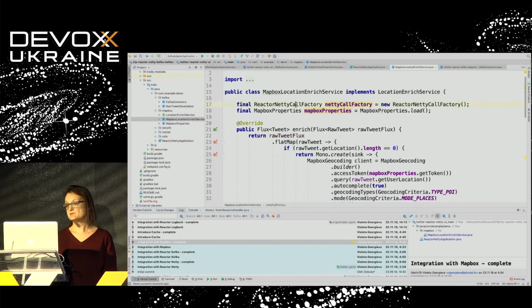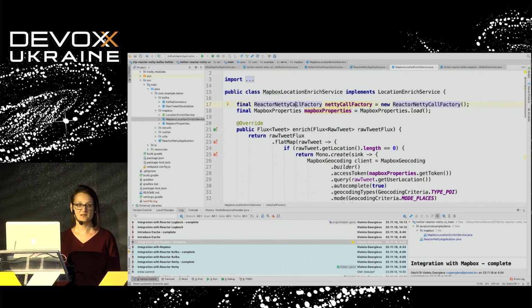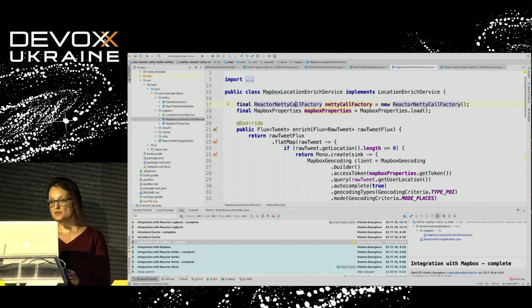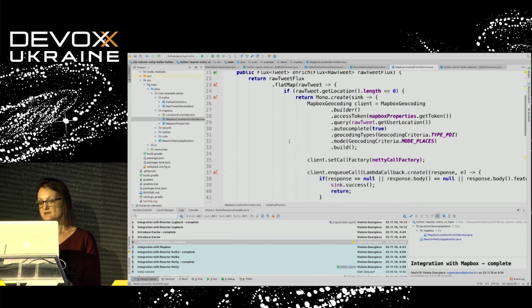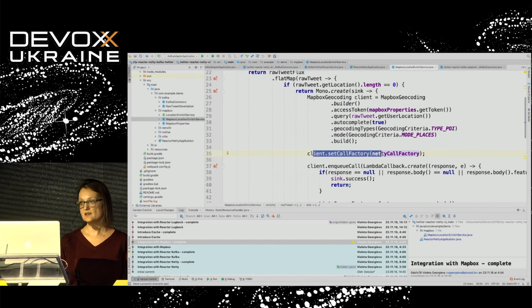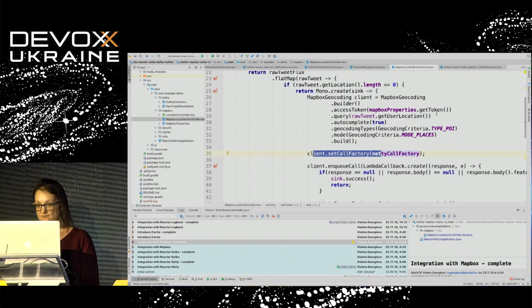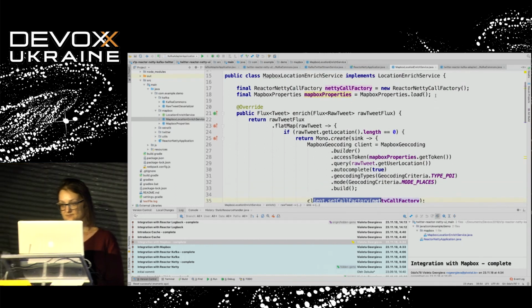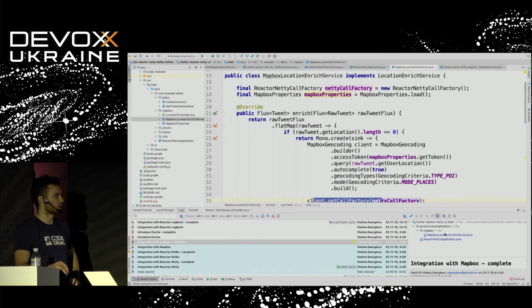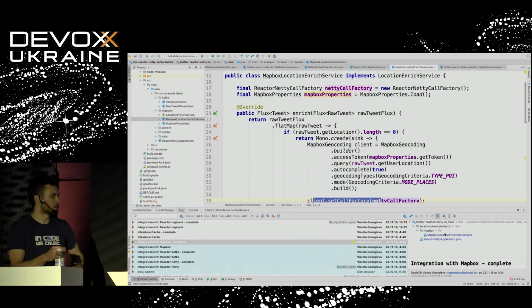We have a component that provides us the Reactor Netty HTTP client for that purpose. What we need is just to specify it here. And from now on, we will contact this remote service using non-blocking asynchronous calls. Sounds good. So what is the main purpose of Reactor OkHttp integration and how does it work? Does it use the Reactor Netty client under the hood?